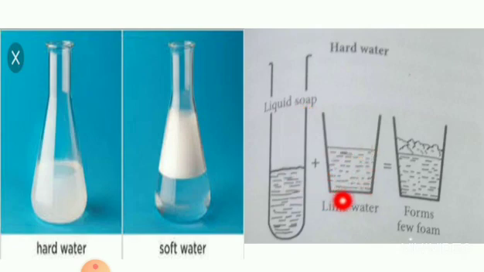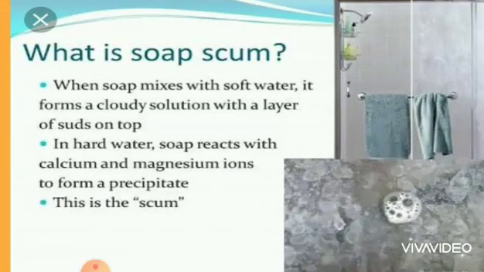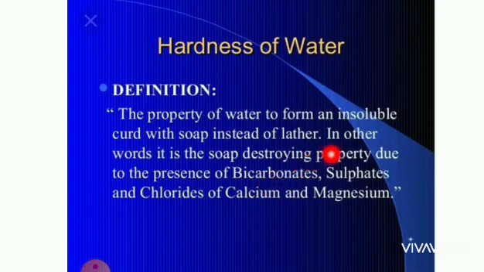See here, this is liquid soap, this is lime water. So lime water contains a large amount of minerals and salts. So here we can see a little amount of foam. Isn't it? Yes. So what is scum? In hard water, soap reacts with calcium and magnesium ions to form a precipitate. This type of precipitate is called scum.